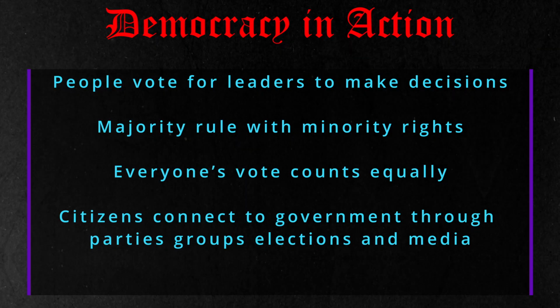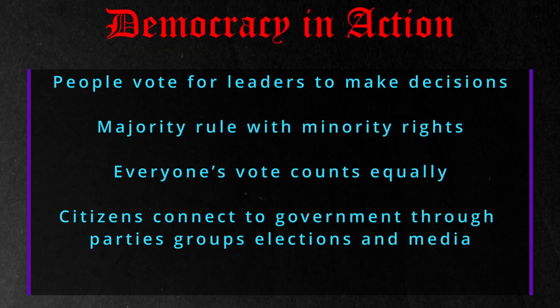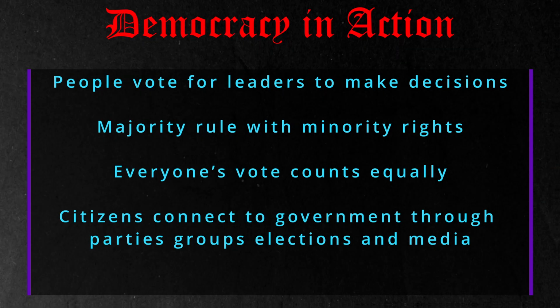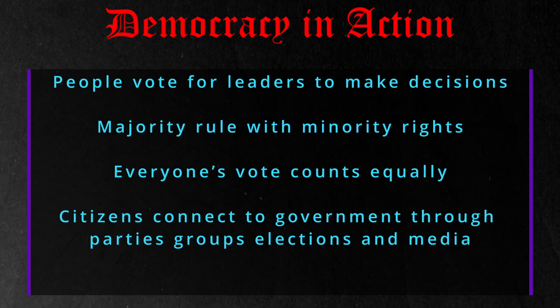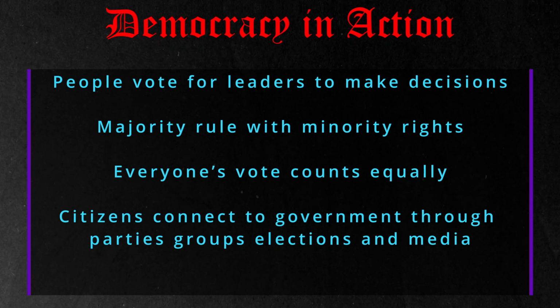There are also linkage institutions, like political parties, interest groups, elections, and even the media. They connect people to the government. When Congress, agencies, and interest groups work closely together, that's called an iron triangle.